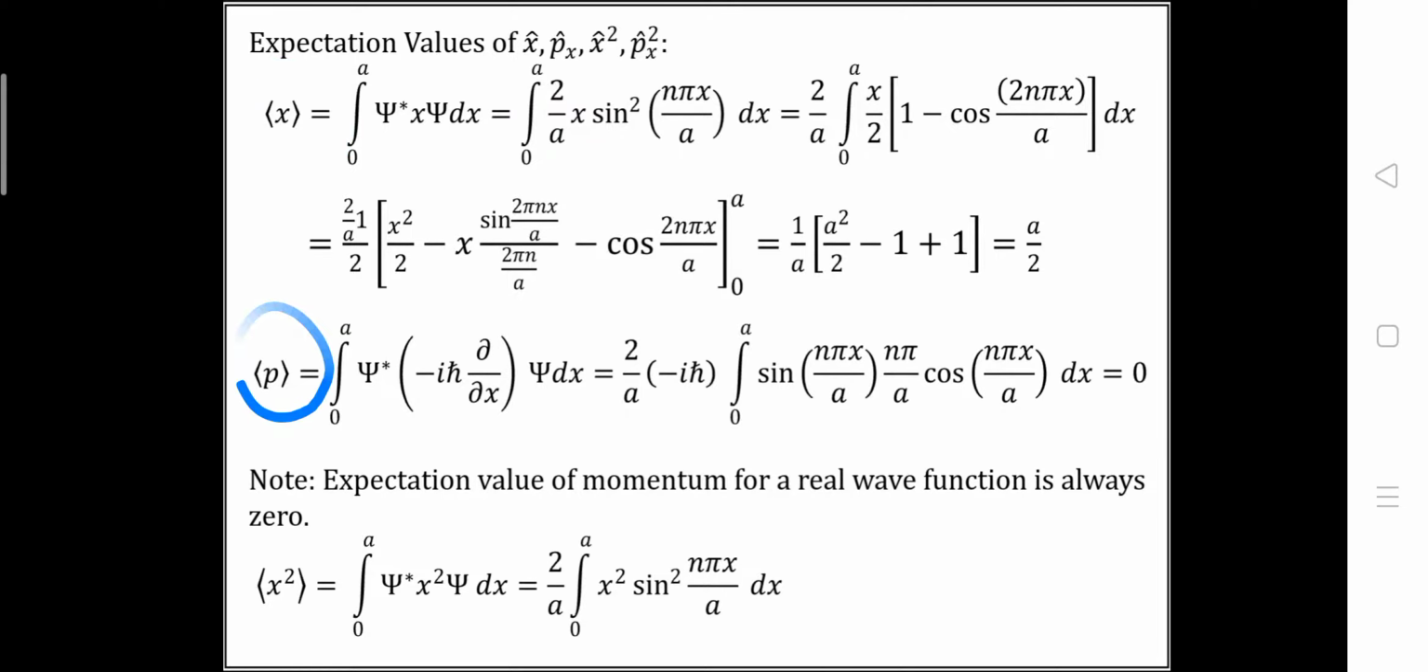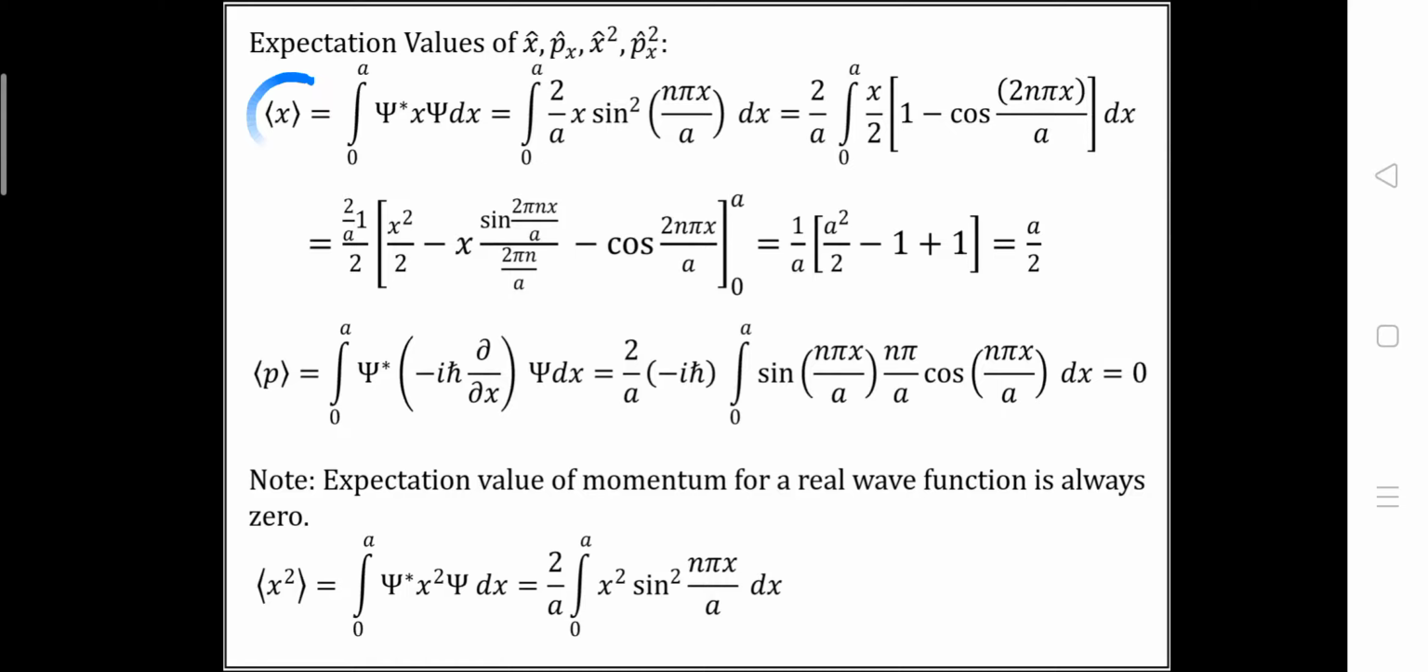The average value or expectation value of the position can be denoted by these two brackets here, and between these two brackets we put the quantity whose expectation value we are going to consider. Here we consider the expectation value of x, so we will have x inside the bracket. Now let's talk about the formula of this expectation value. The limit will be 0 to a.